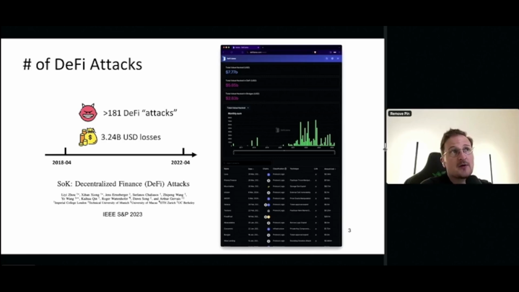Now, a paper obviously is just a snapshot in time, so I would really recommend you check out, for example, defillama.com/hacks if you want a more updated list of DeFi attacks. The community is beautifully working together on documenting in detail every single hack that's happening out there. There are also other websites, for example, BlockSec has an incident website where they try to collect proof of concepts. There's a fantastic GitHub repository called DeFiHackLabs. These are all great resources if you want to understand what DeFi attacks are, how they work, how you can reproduce them, etc.